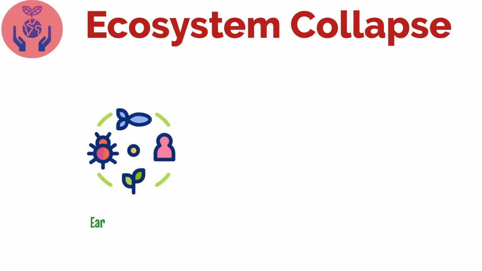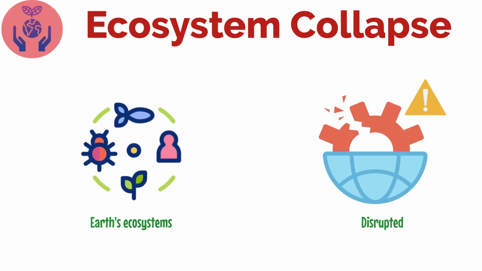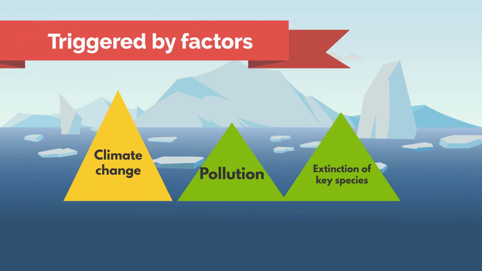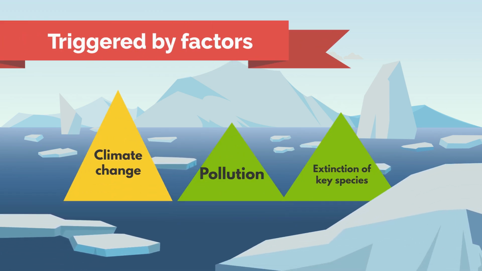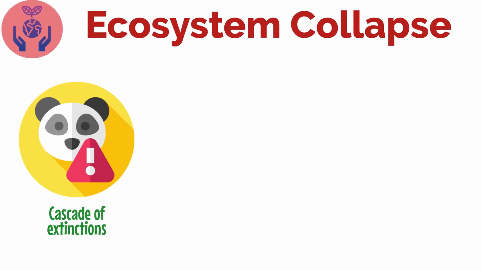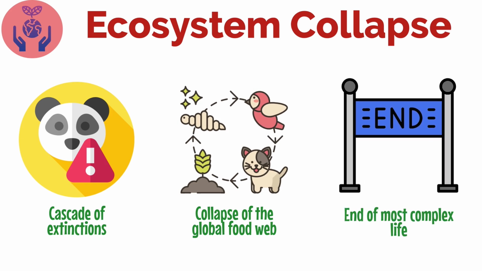Ecosystem collapse. In this scenario, the delicate balance of Earth's ecosystems would be disrupted beyond the point of recovery. This could be triggered by factors such as climate change, pollution, or the extinction of key species. As ecosystems fail, it would lead to a cascade of extinctions, potentially resulting in the collapse of the global food web and the end of most complex life on Earth.